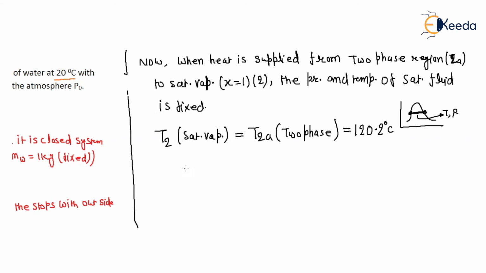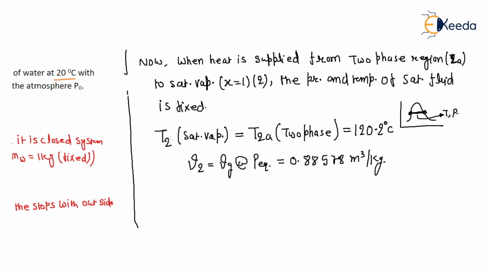And V2 is Vg at P equilibrium, which is 0.88578 meter cube per kg.